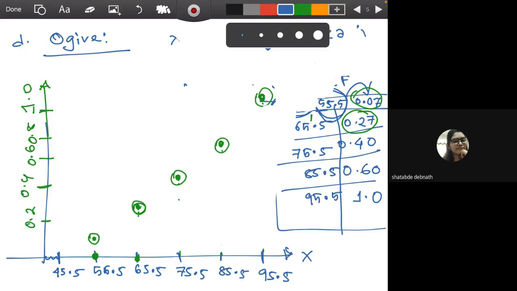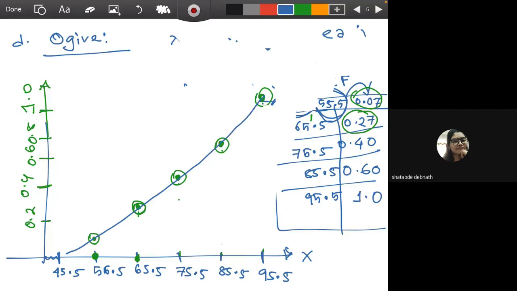Now after you plot the data values, next thing is you will join them up. While joining, make sure the ogive goes through all the data points. It's not a best fitted line, it has to go through all of them, and it will end at the highest value, so that will show the highest value of the distribution.